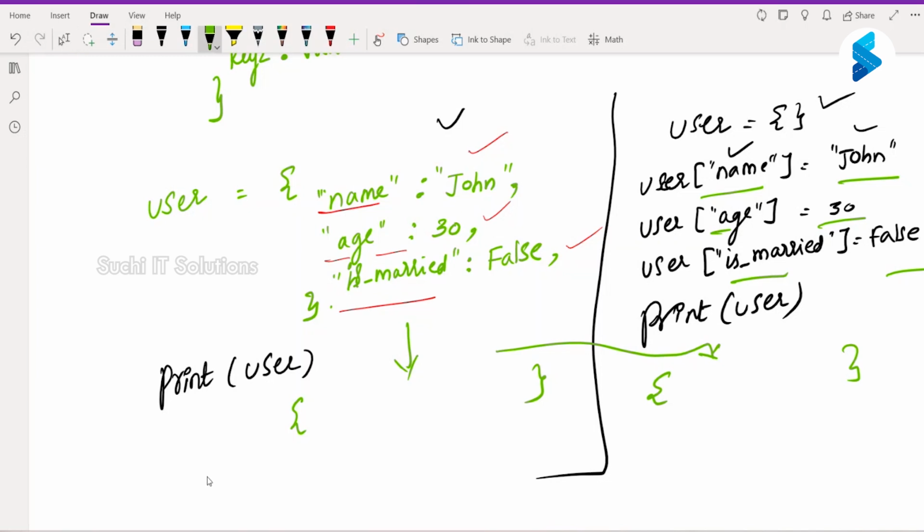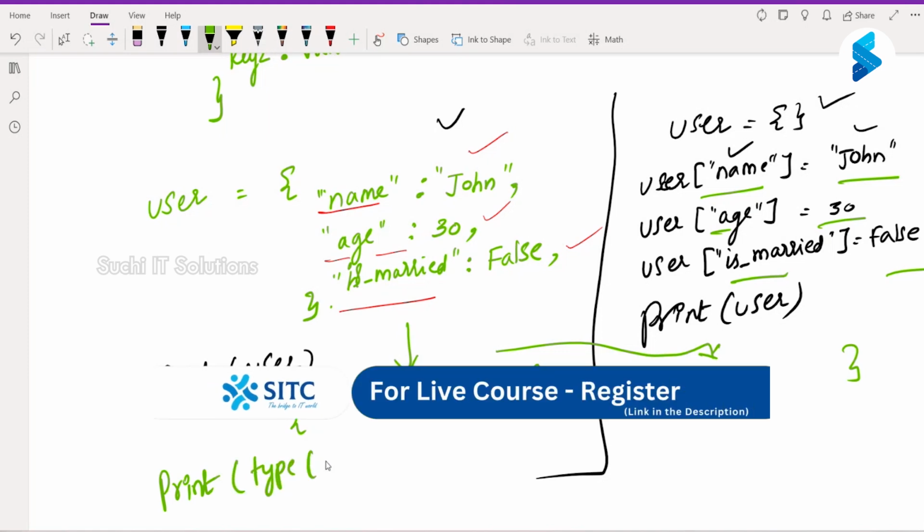If I check print type of user, this is going to say class dict, and this also will be the same. Type of user will always be the same.